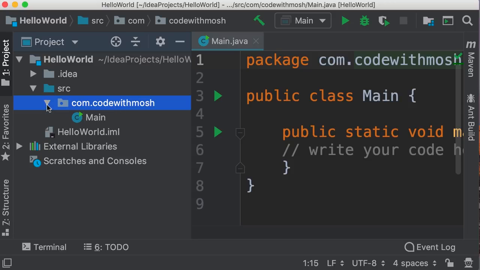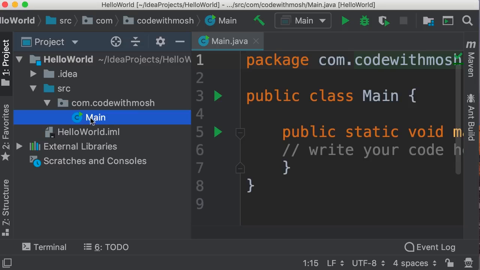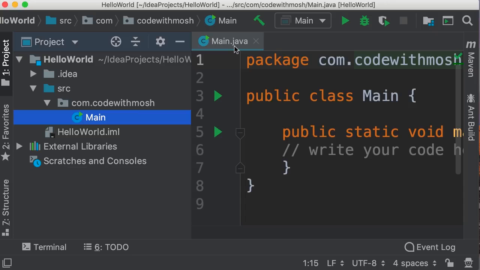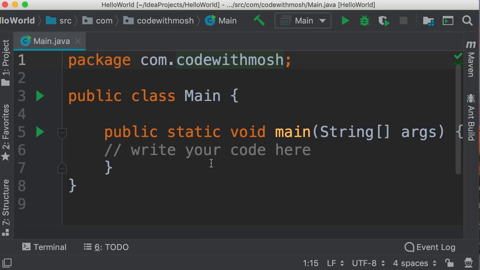And in this package, we have this class, main. So you can see this main file opened on the right side here. Now look at the name of this file. It's main.java. So all Java files should have the Java extension, okay? Now, let's collapse the project panel by clicking on this icon. That is better.